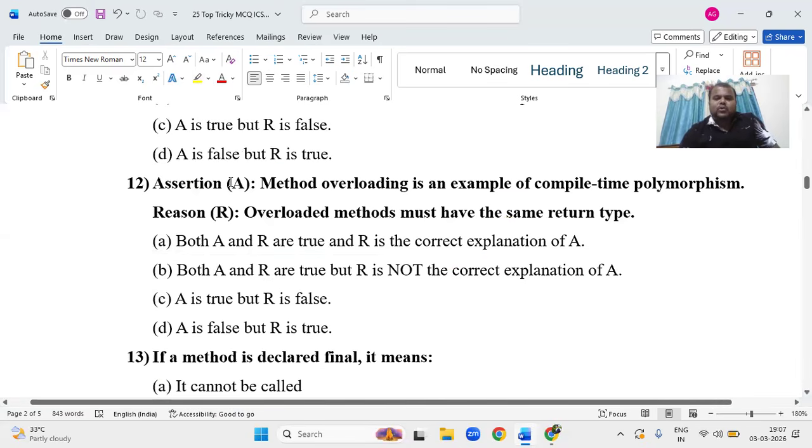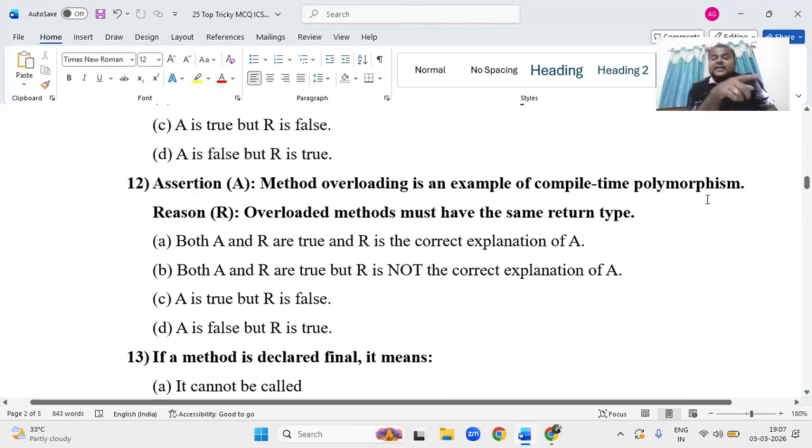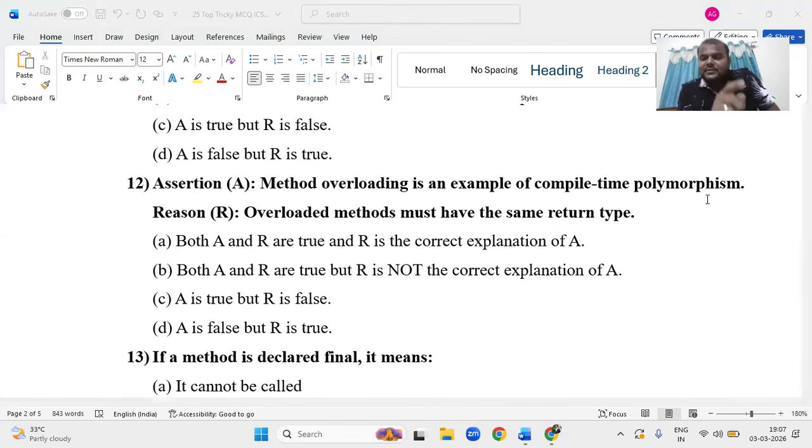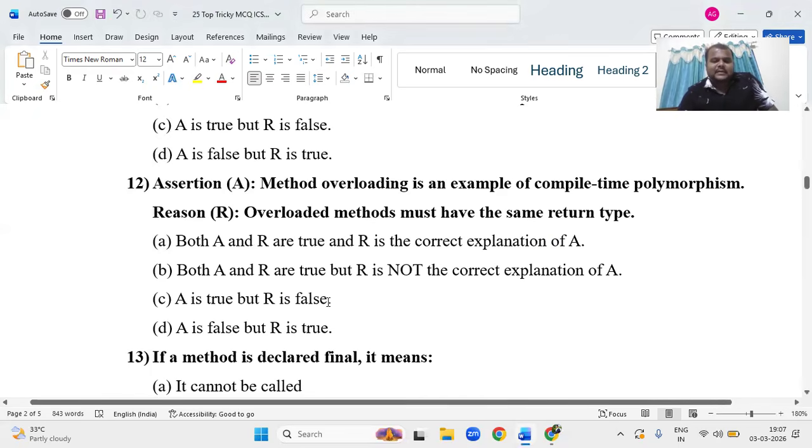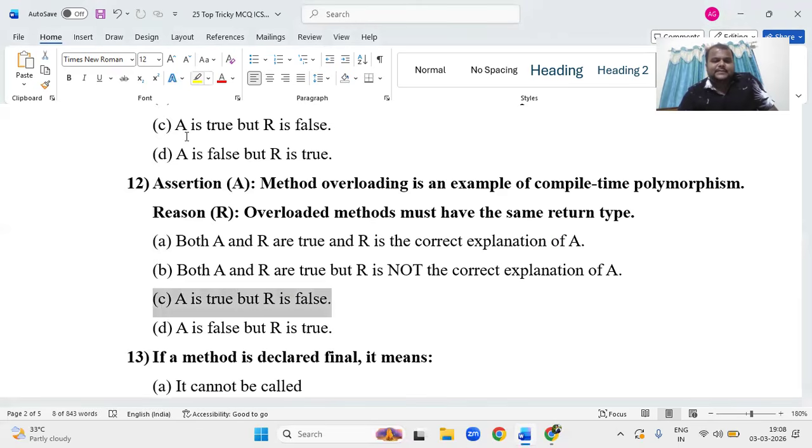Next, method overloading, this is another one I forgot to tell. Method overloading is also known as compile time polymorphism. Method overloading occurs at compile time, not at runtime. What is the other name for method overloading? It is also known as compile time polymorphism. True. Overloaded methods must have the same return type. It is senseless. So the reason is false. The assertion is true, the reason is false.